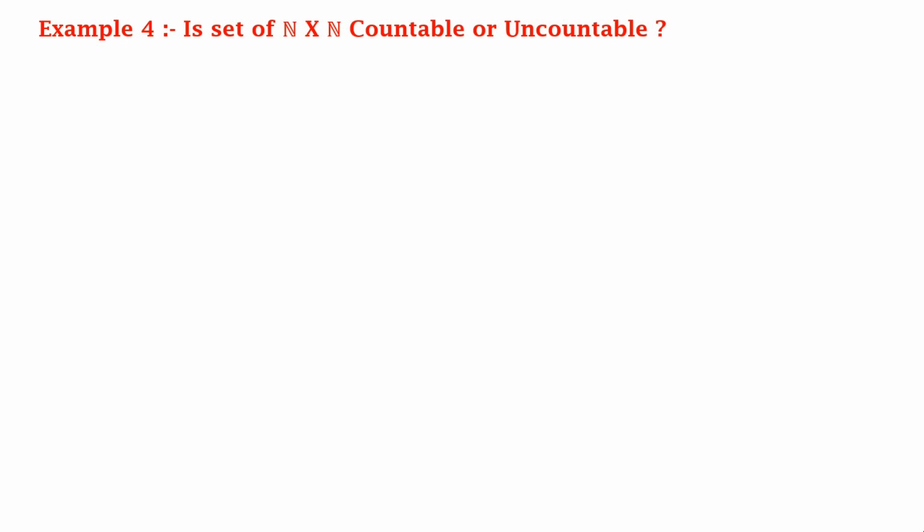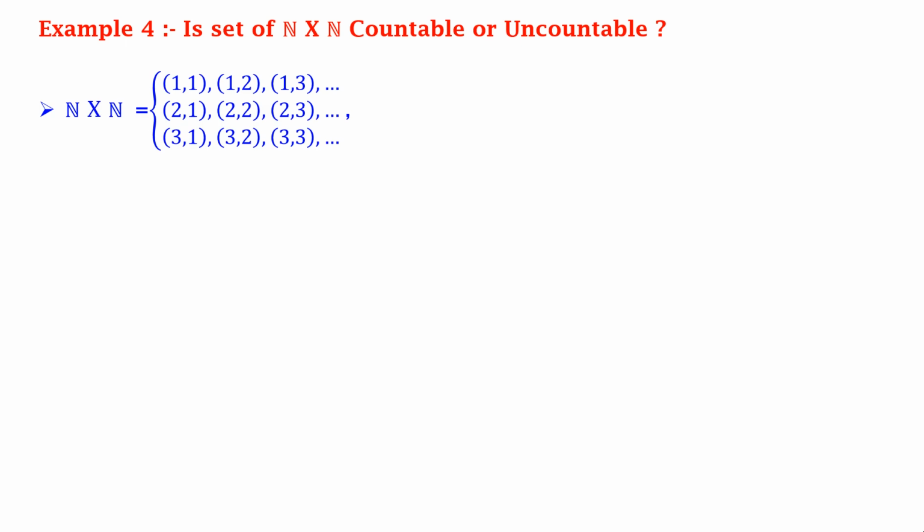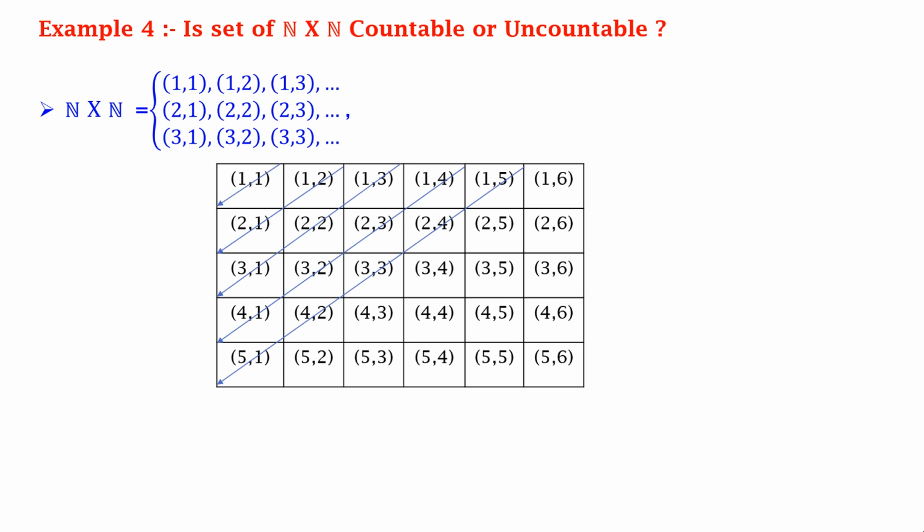Fourth, is the set of N cross N countable or uncountable? Now what do we mean by N cross N? In N cross N we have elements like (1,1), (1,2), (1,3), (2,1), (2,2), (2,3) and so on up to (n,n). Let us draw a diagram to understand it more clearly.